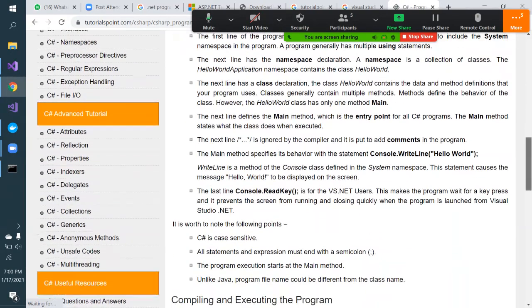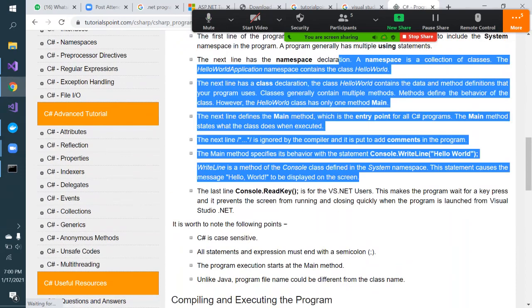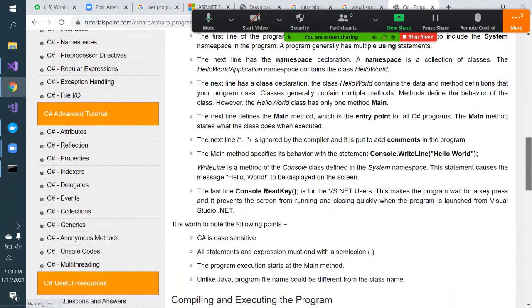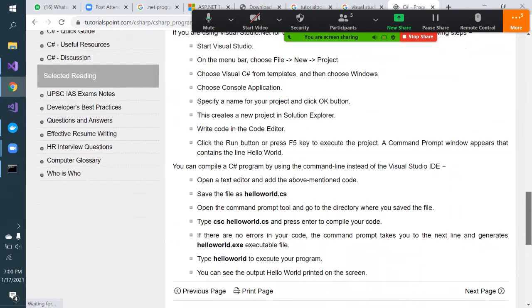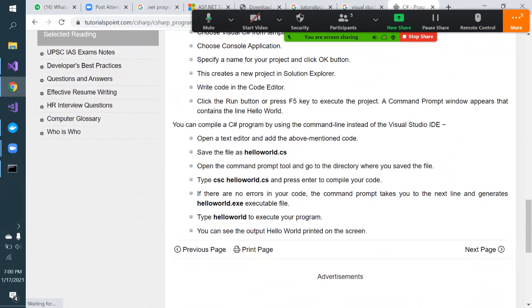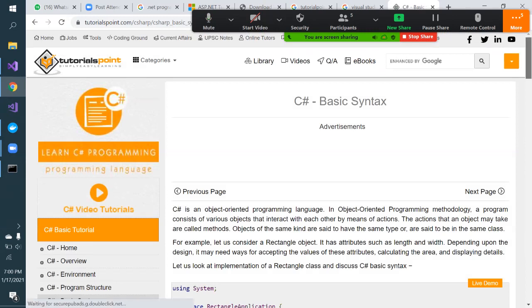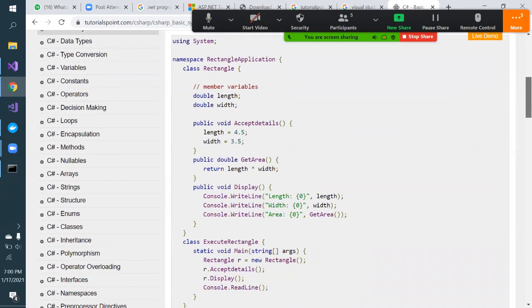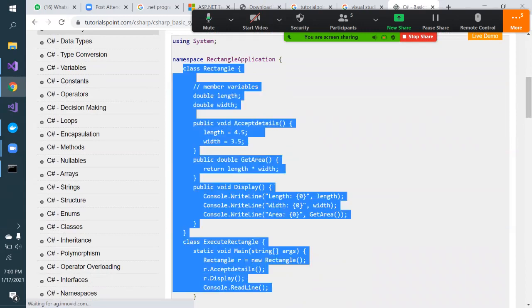They'll give you some of the important guidelines: what Console.ReadLine is, what Console is, how to save the file, everything they'll be telling. And they are giving you a C Sharp program. See here, one basic program example they are giving is